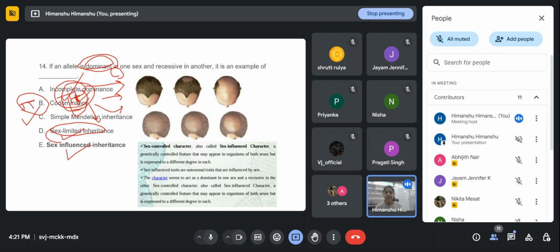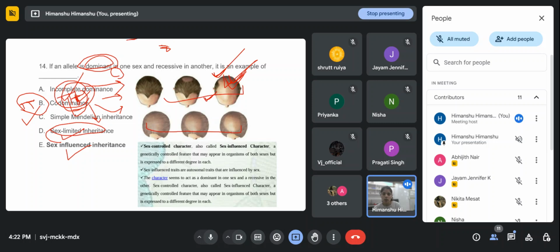Let's take the example of baldness. Baldness is very prominent in the male compared to the female, right? It is more pronounced in the male.